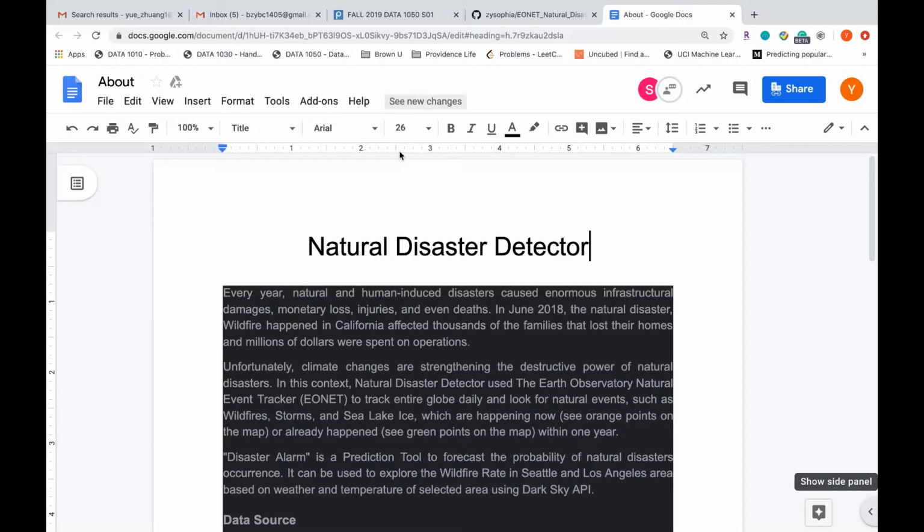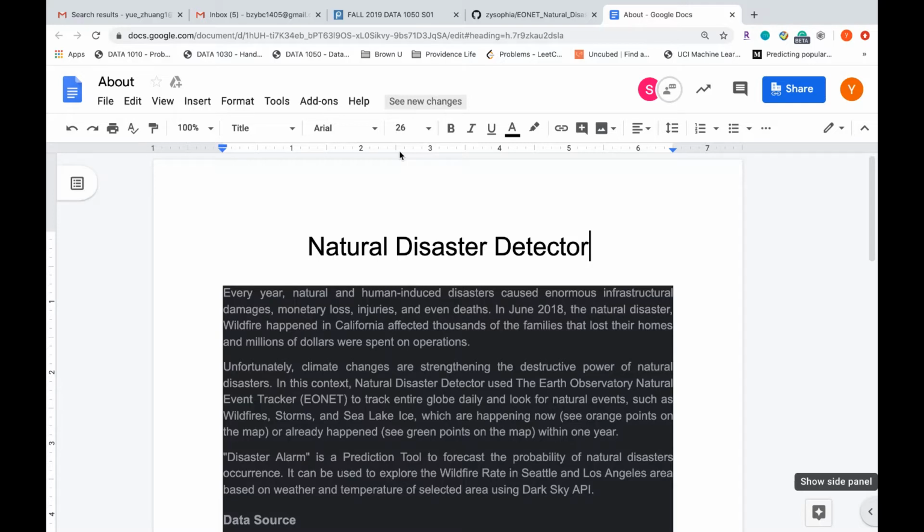Okay, let's dive into the introduction. Our project name is Natural Disaster Detector. Every year, natural and human-induced disasters cause enormous infrastructural damage, monetary losses, injuries, and even deaths. In June 2018, a wildfire happened in California and affected thousands of families. People lost their homes and millions of dollars were spent on operations by the government. Unfortunately, climate change is strengthening the destructive power of natural disasters.